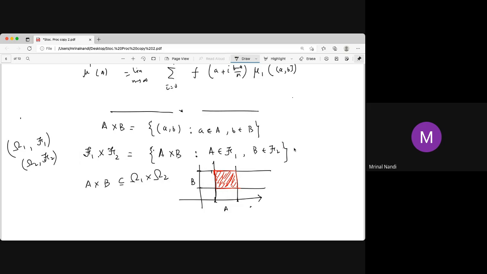So this is a sub-collection of the power set of omega 1 cross omega 2. But the point is, if F1 and F2 are two sigma algebras, then sigma 1 cross sigma 2 may not be a sigma algebra.